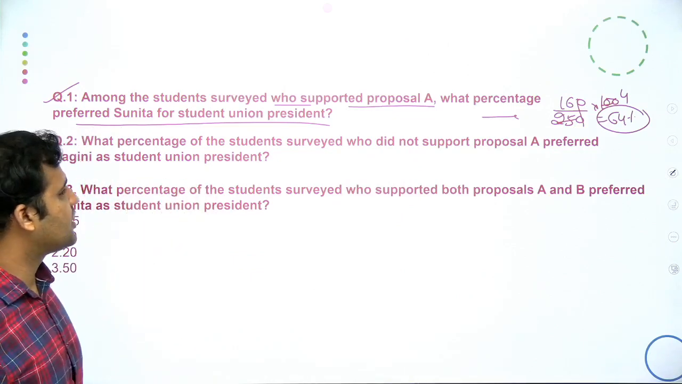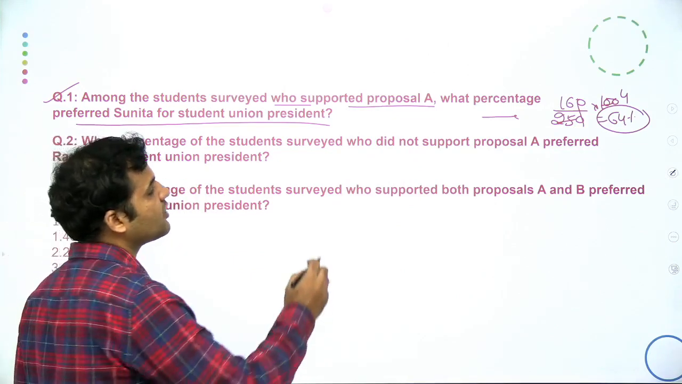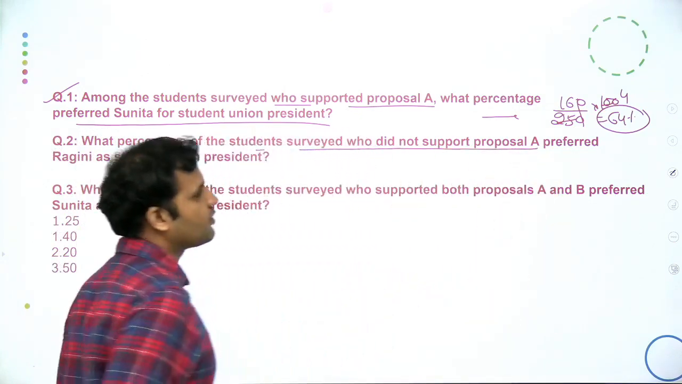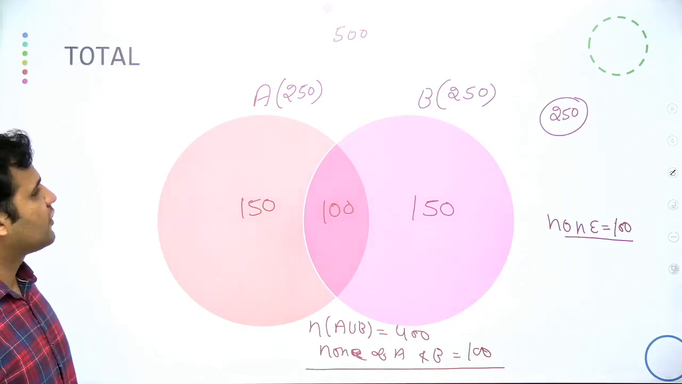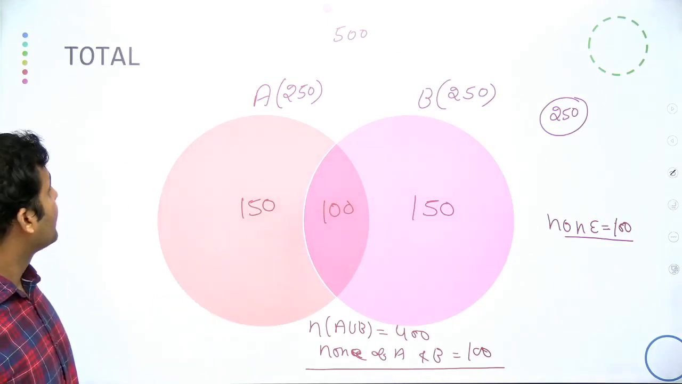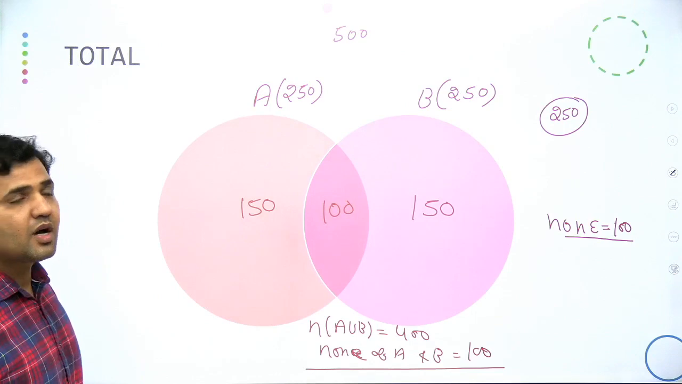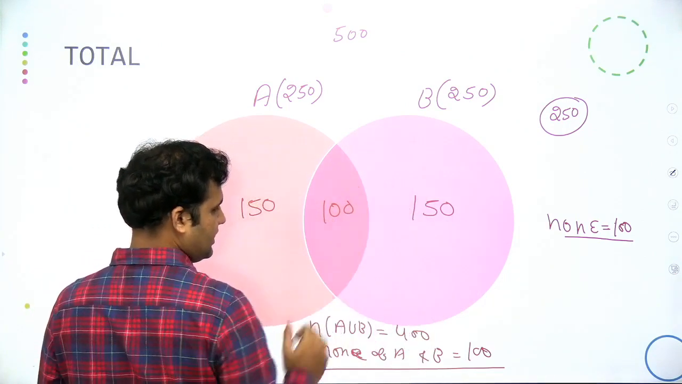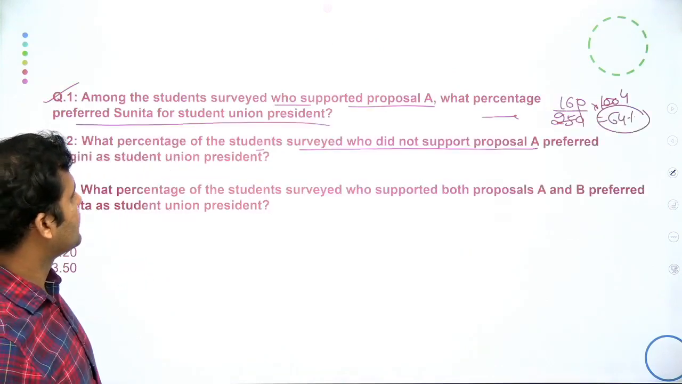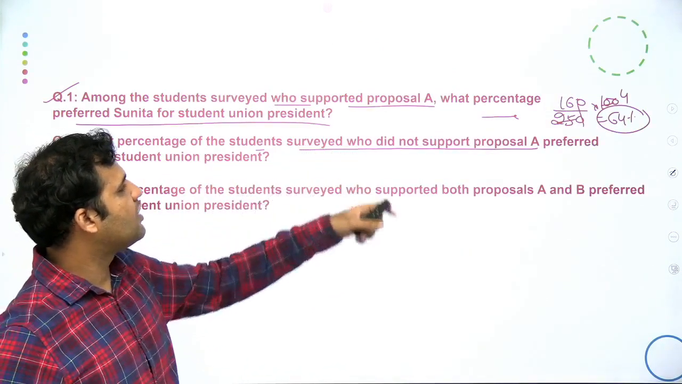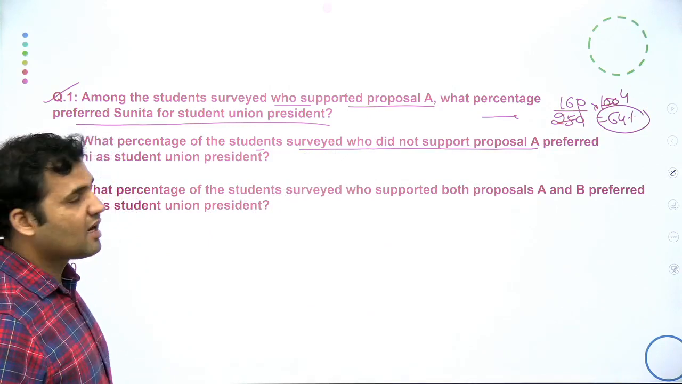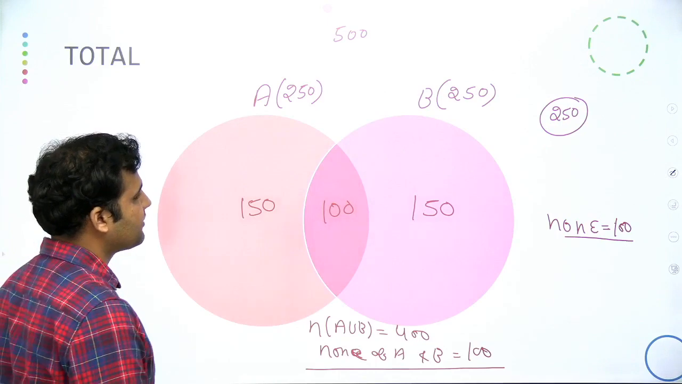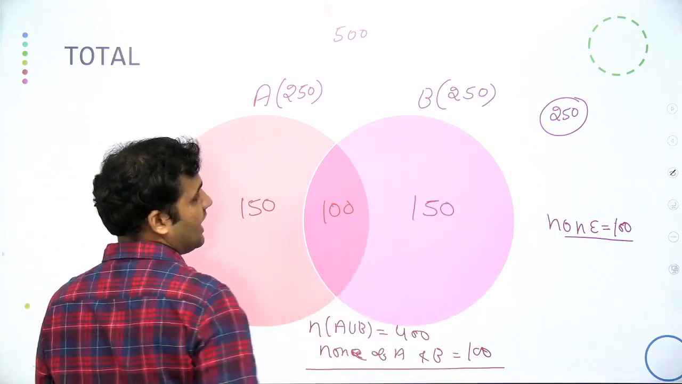The second question is, what percentage of students surveyed who did not support the proposal A preferred Ragini as student union president? So the first information you are supposed to find out is the number of students surveyed who did not support the proposal A. For that you can have a look at this diagram. You see that the students who are not supporting A are basically these candidates, right?